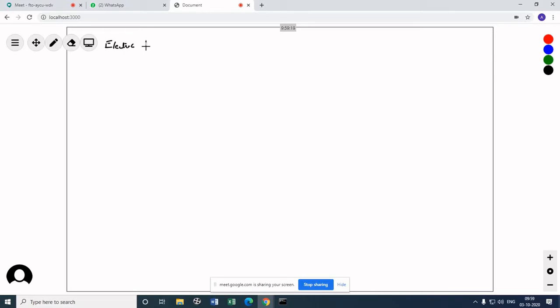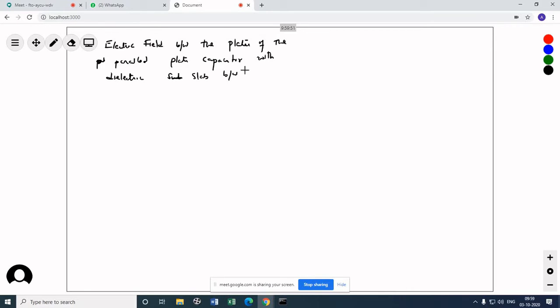Electric field between the plates of a parallel plate capacitor with a dielectric slab between the plates. So let's see how it behaves.